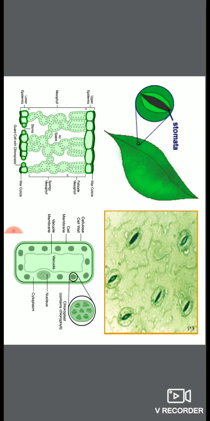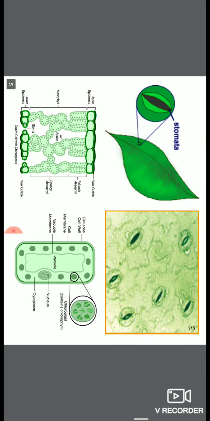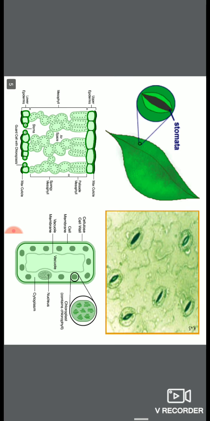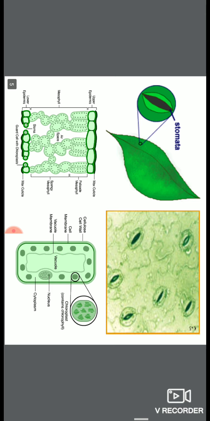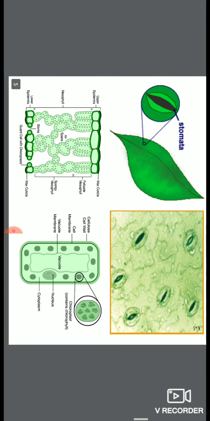Plants want to reduce transpiration, because if they transpire, they will require more water to absorb, and if there is a lack of water in the soil, they will suffer from drought. So on the lower surface there are more stomata, and on the upper surface there are fewer, and this is for reducing transpiration.